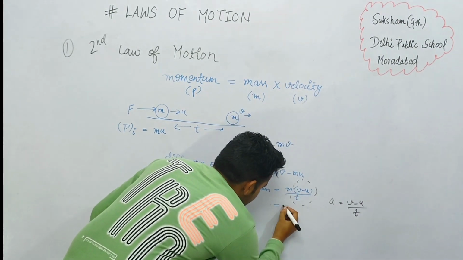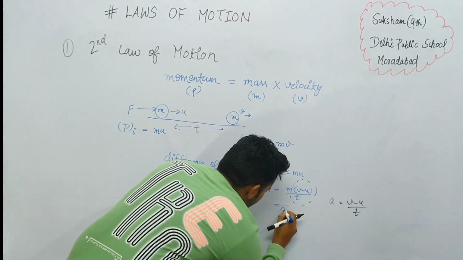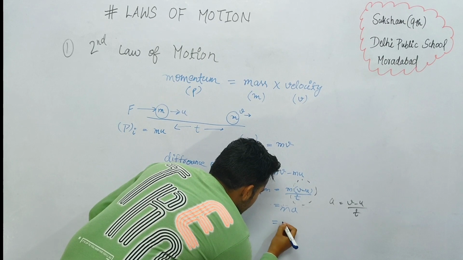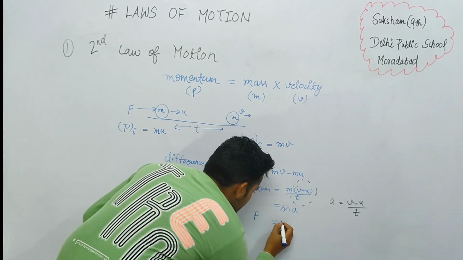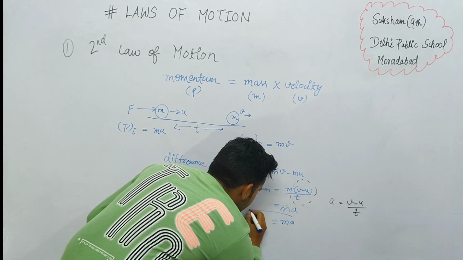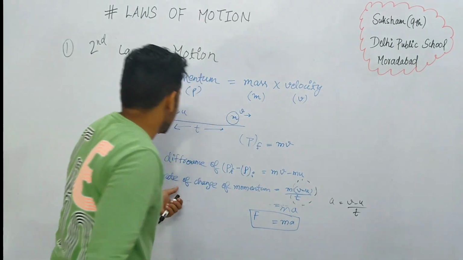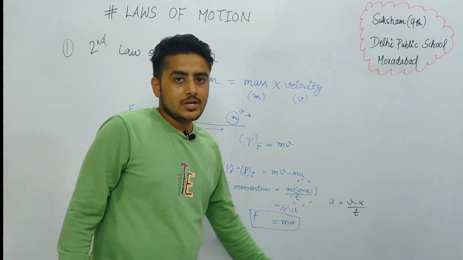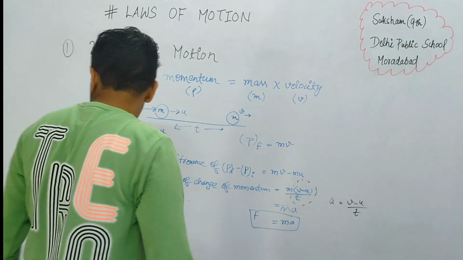So we can write it as ma, and it comes out as F is equal to ma. So the rate of change of momentum, which is force, is equal to ma. That was the derivation of the second formula.